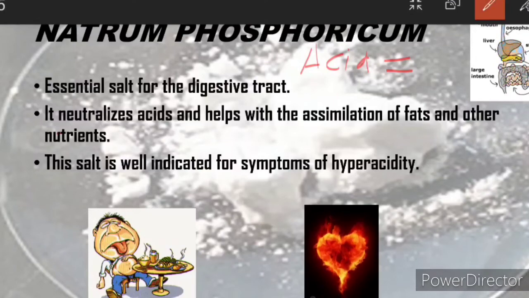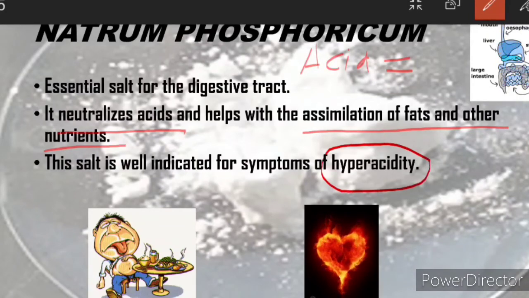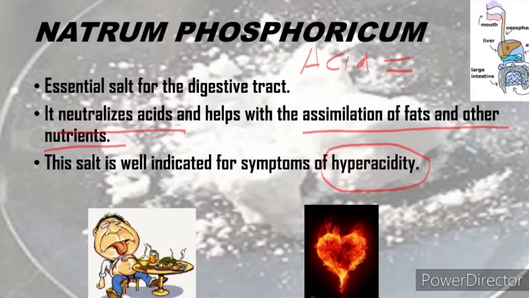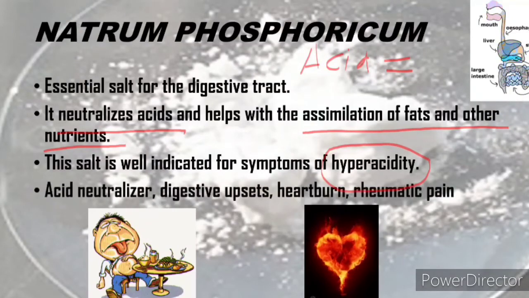It neutralizes the acid and helps with the assimilation of fat and other nutrients. The salt is well indicated for symptoms of hyperacidity. It acts as an acid neutralizer given for digestive upsets, heartburn, and rheumatic pain.